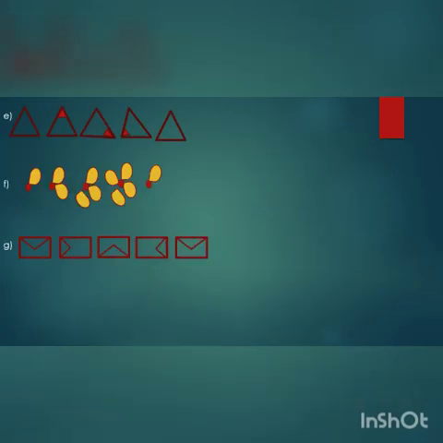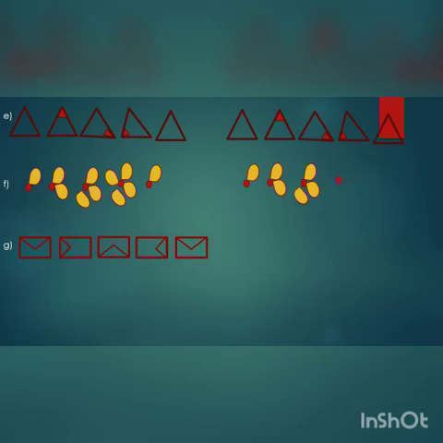Here, which shape is it? Triangle. And in the triangle small shadings are there, so we have to do the same. First one a triangle, second a triangle with the shade upside, third a triangle with the shade on the right side, and the fourth one with shading on the left side, and then the normal triangle. Here F1, it is a flower. So first one dot, then one petal, then one dot and two petals, one dot and three petals, one dot and four petals, and one dot and one petal.